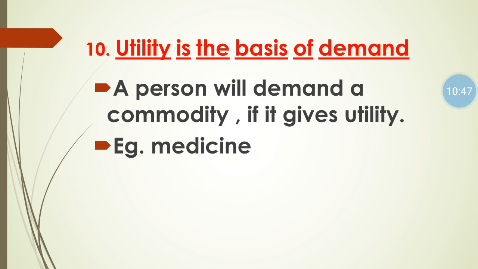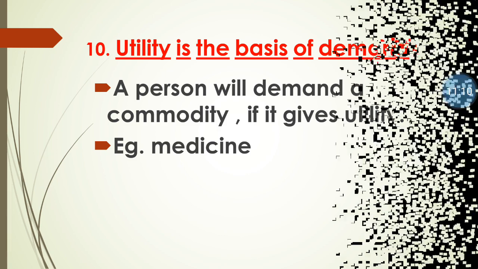So many people demand a commodity because that commodity provides utility, such as medicine. When we are not well, we go to the doctor, we take medicine. So we have utility from medicine, so we are demanding that commodity. So utility is the basis of demand for the commodity.